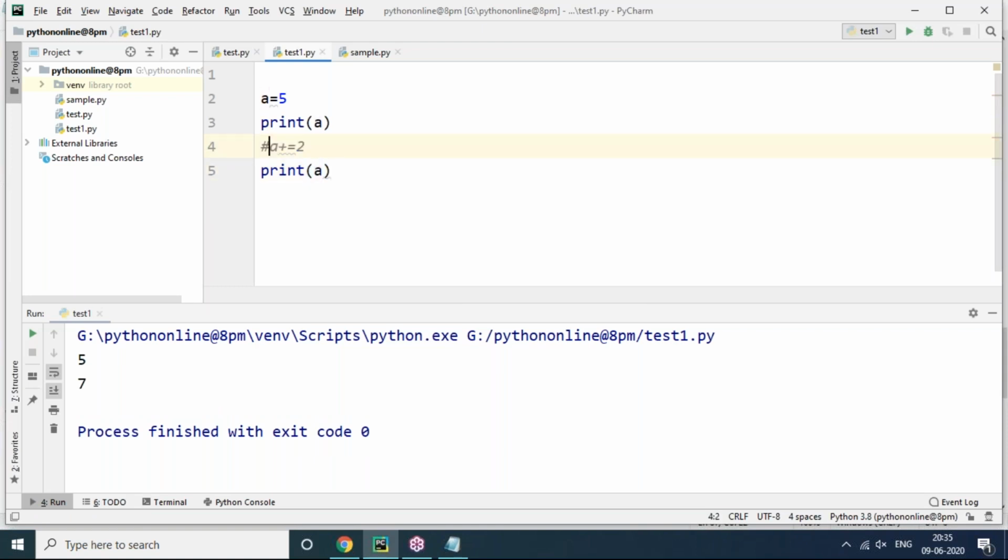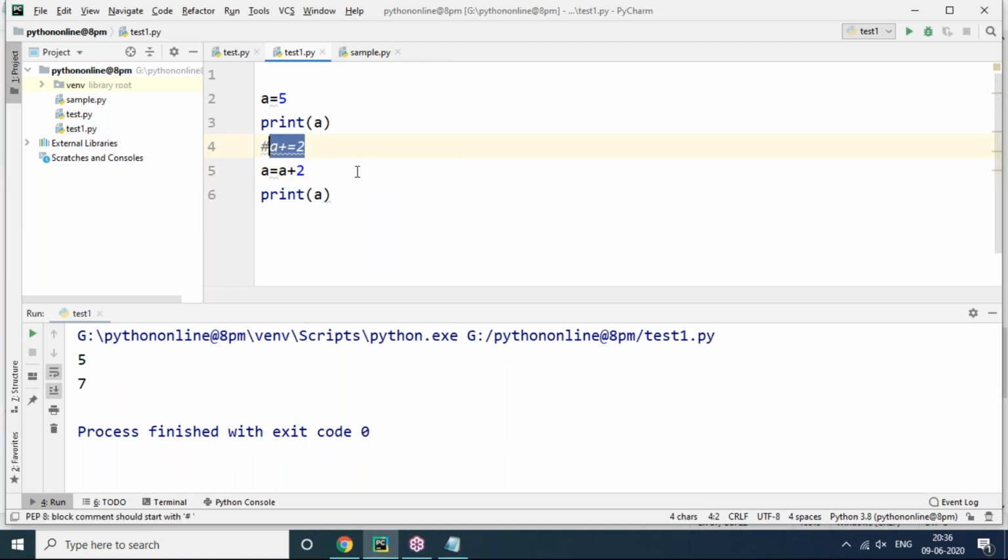Another way: let's comment this line. a = a + 2 can also be written as a += 2. Both are same, sir. a += 2 and a = a + 2, both are same. So you can see this. Let's run this. The same thing is going to be written, 7. Anyone you can write, no problem.